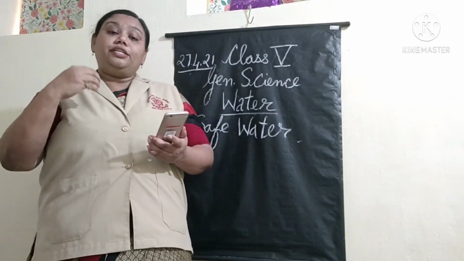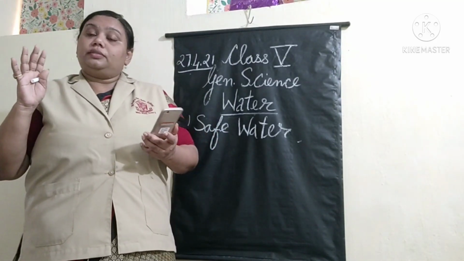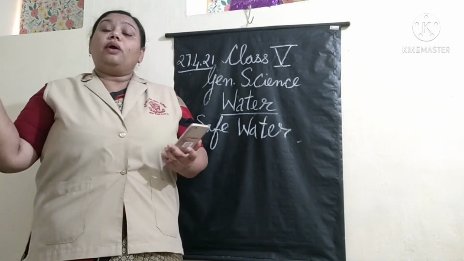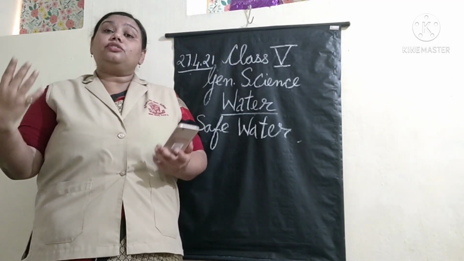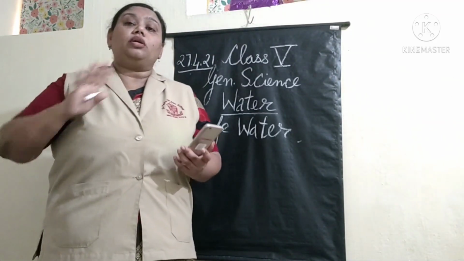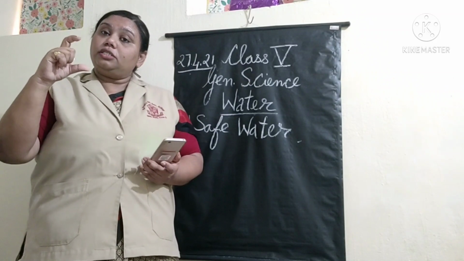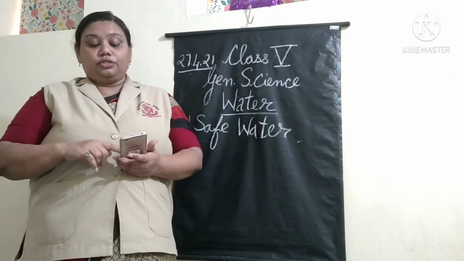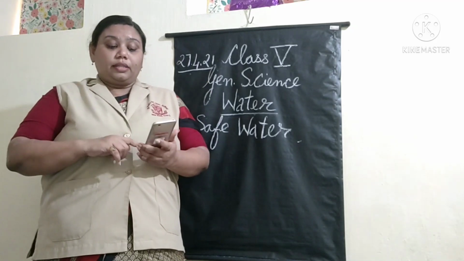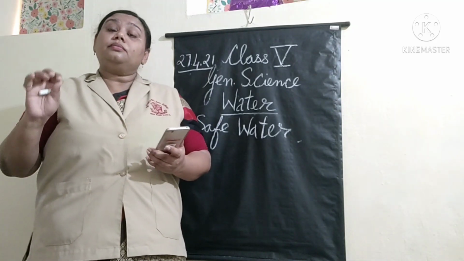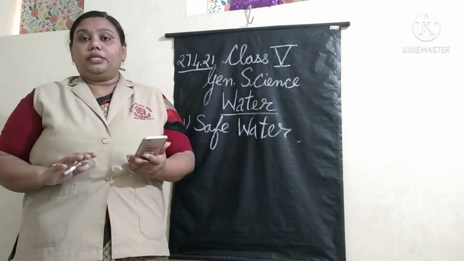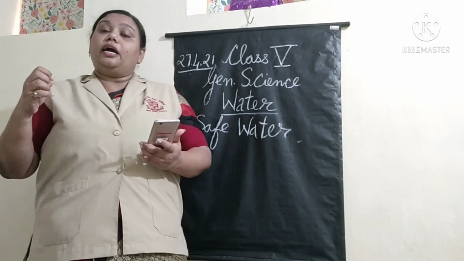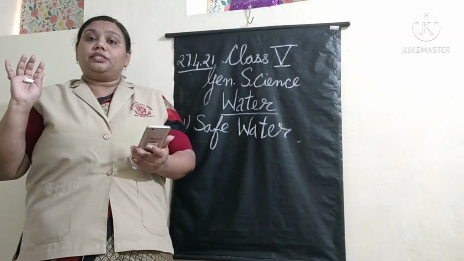Those that are dissolved in water. Yes, like you have different kinds of minerals and salts which are dissolved in water. Can you see those? No, you cannot see those. So that is called dissolved impurities.